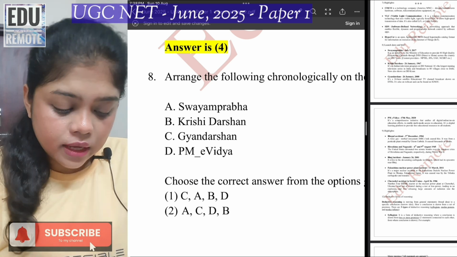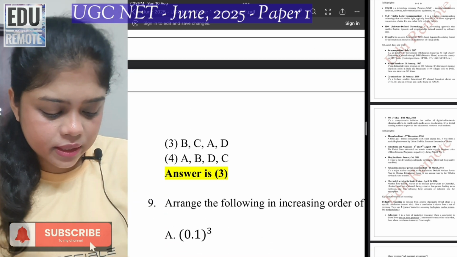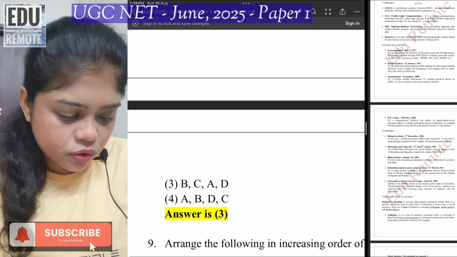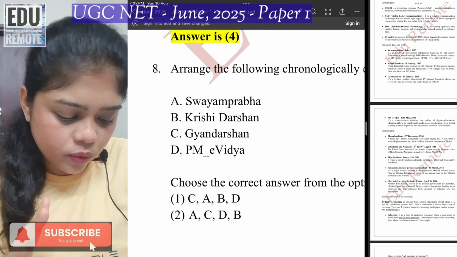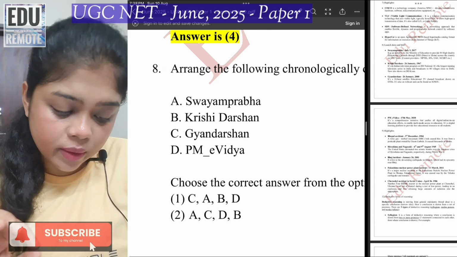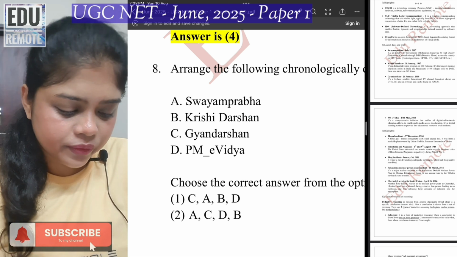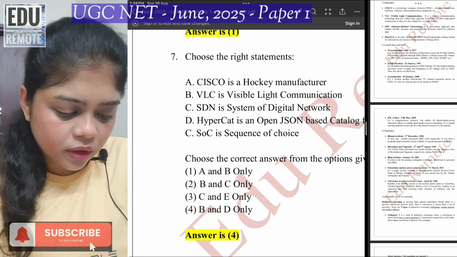The chronological order. The answer to this question is option 3. So the answer is BCAD. So basically the first one is Krishi Darshan, second one is Gyan Darshan, third one is Swayam Prabha, and the fourth one is PM eVidya. So this is the answer. Now going backwards, we will go to the fourth question.